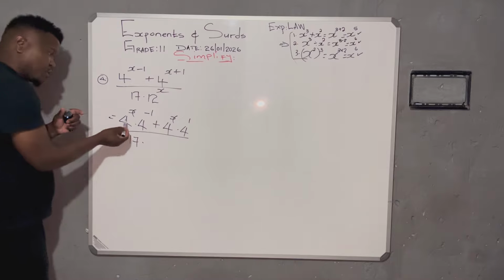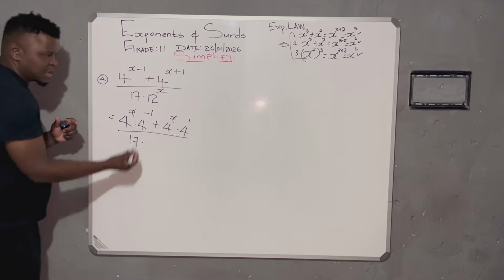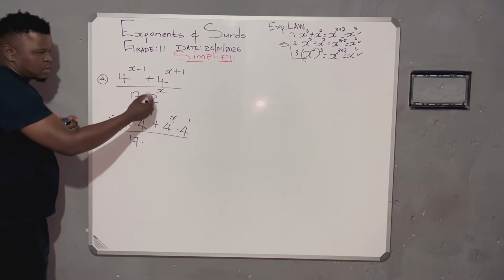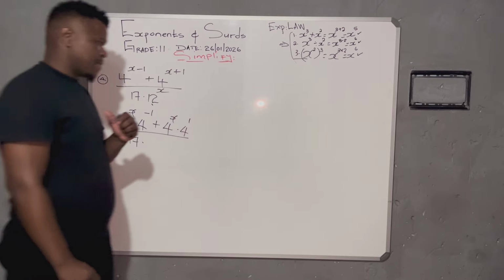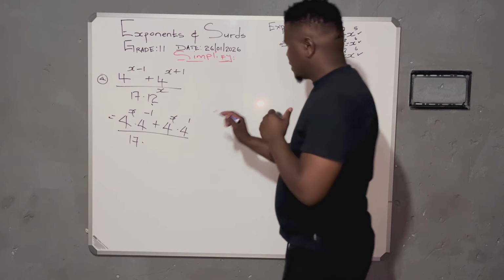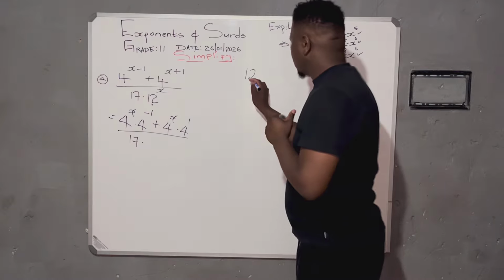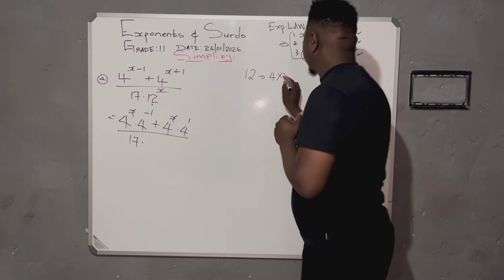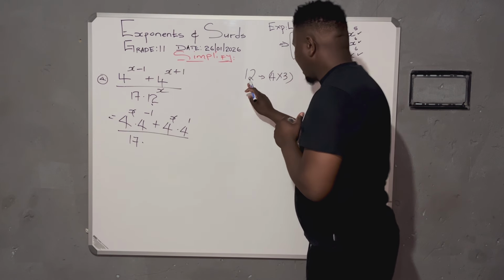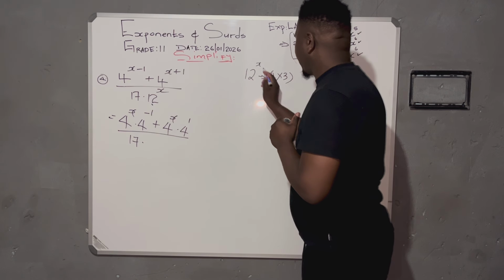Now, since I'm using the 4s, I need something that has 4 on a 12. Let me work out the 12 here. 12 is 4 by 3, and 12, of course, has an x there.